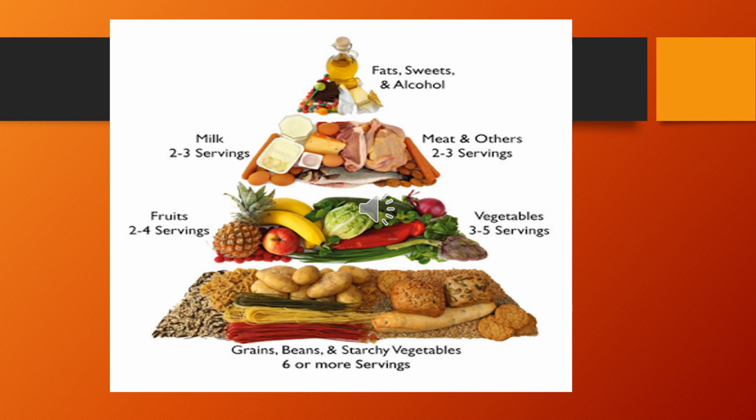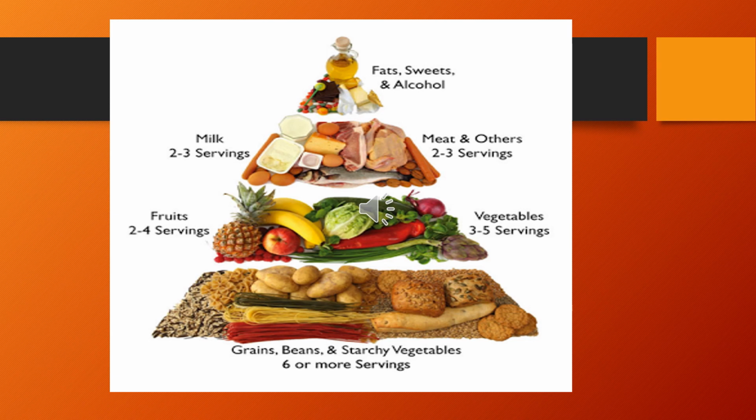Grains, beans, and starchy vegetables are at the base of this pyramid, which is showing that we need these the most because these are the carbohydrates. Of starchy vegetables, you will need 6 or more servings. Then fruits, you will need 2 to 4 servings. Vegetables, you need 3 to 5 servings. Milk, you need 2 to 3 servings.